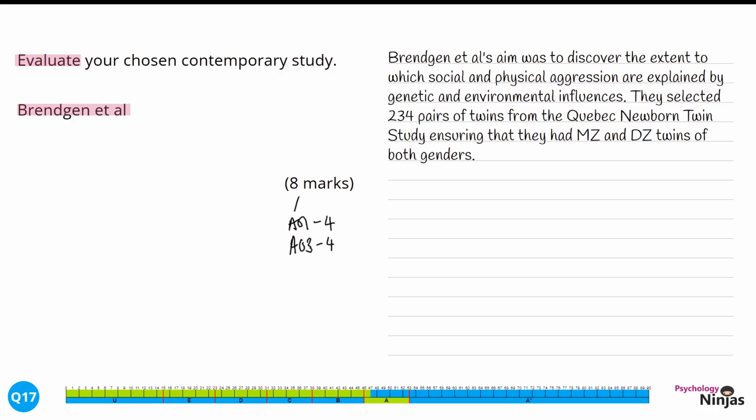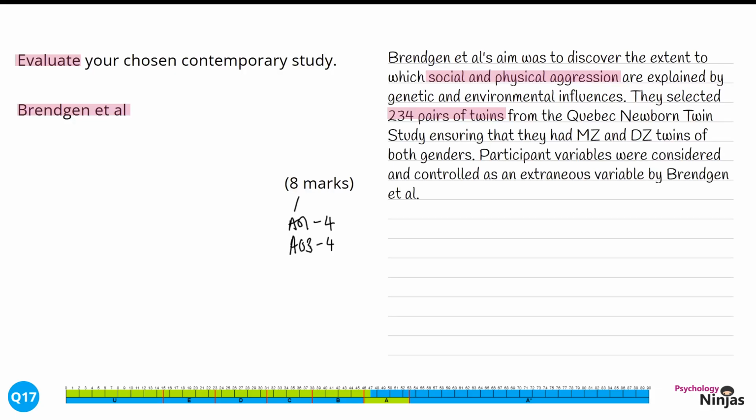We've discussed the nature of the research question, looking at both social and physical aggression. We've given some specific details in terms of the sample that were selected. It's absolutely fine to use the abbreviation MZ and DZ for monozygotic and dizygotic twins within our response. And then we're going to consider the nature of our sample for our evaluation.